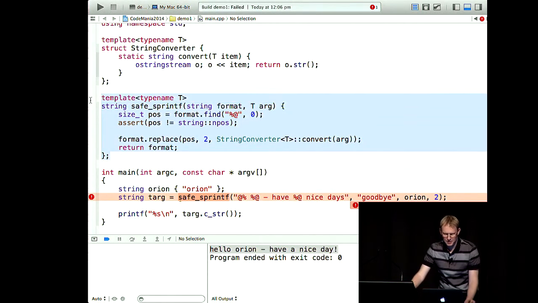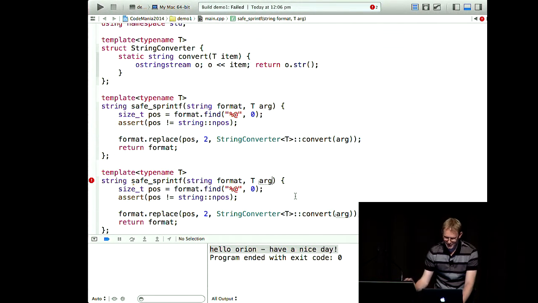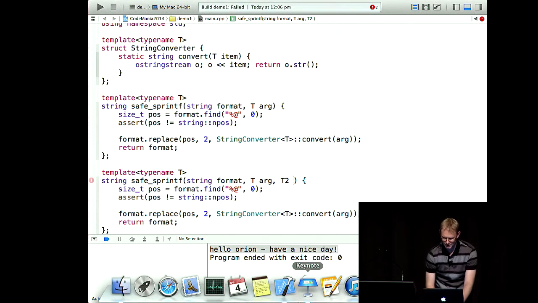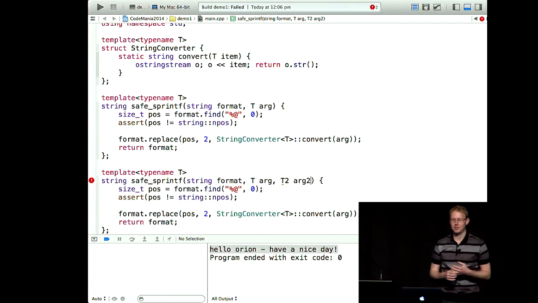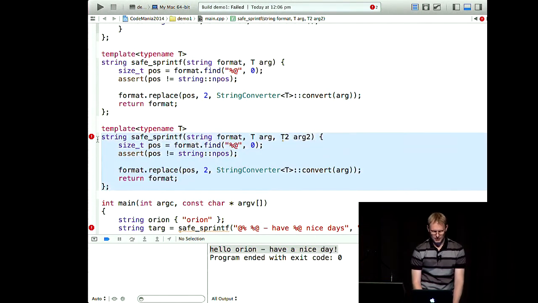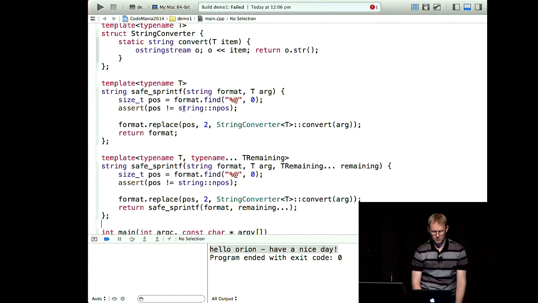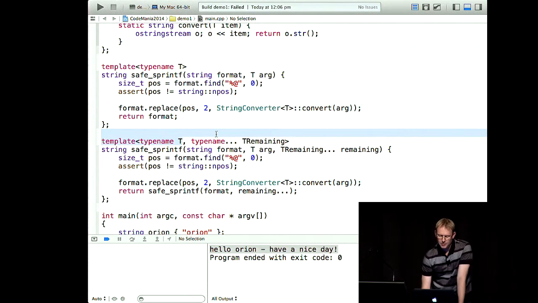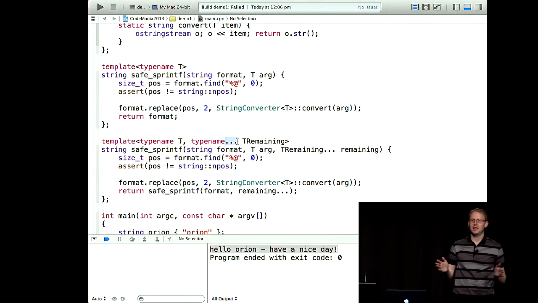In the bad old days of C++, you had to copy-paste the function yourself, make another version with another argument, arg2, and so on and so forth. You had to make a million overloads for all the different types. C++11 gives you a neat new thing called variadic templates. It looks like this. We've got our original method, but we've got a ... here. And a ... means we're going to accept any number of arguments. It's not just one.